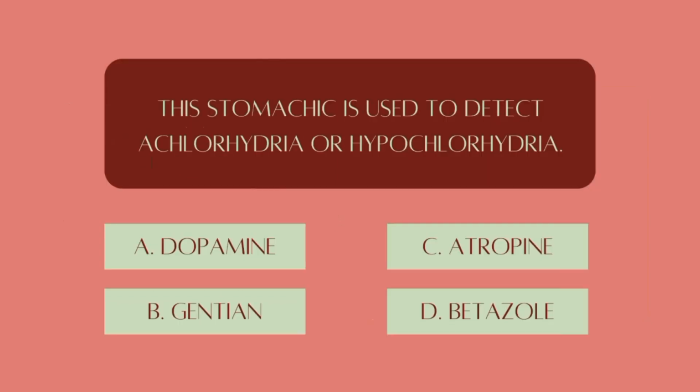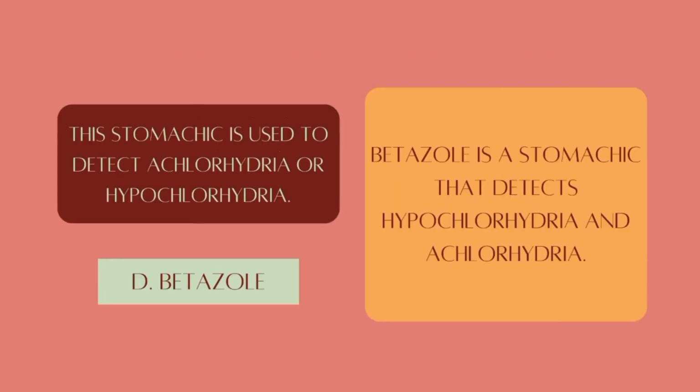This stomachic is used to detect achlorhydria or hypochlorhydria. A. Dopamine. B. Gentian. C. Atropine. D. Betazole. The answer is betazole. Betazole is a stomachic that detects hypochlorhydria and achlorhydria.